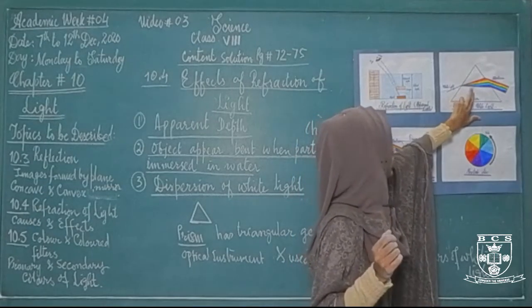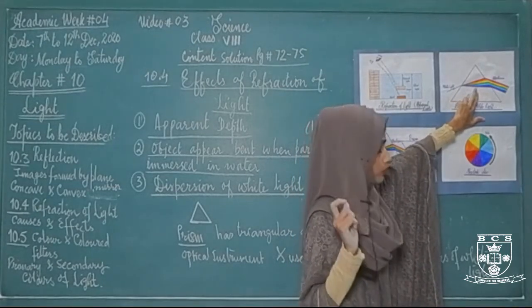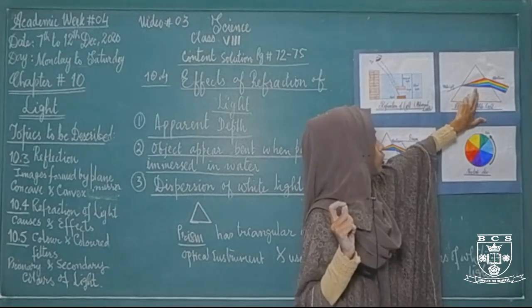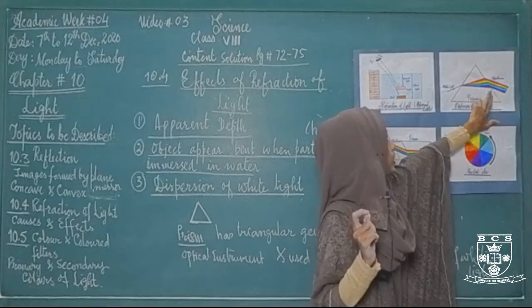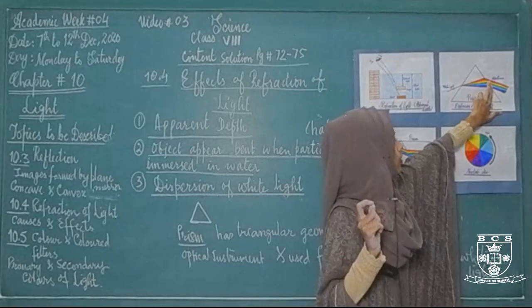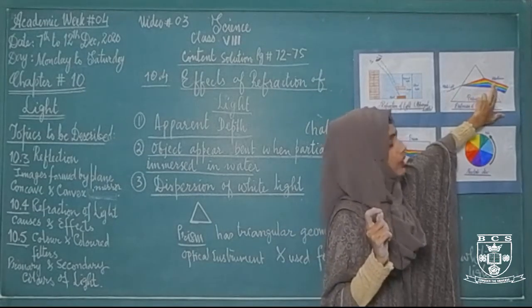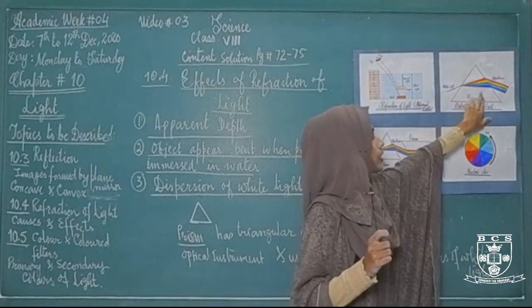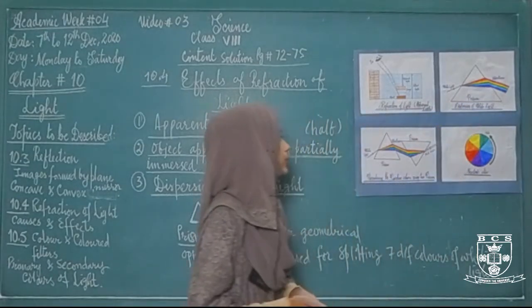The first color is violet. Violet color slows down most. Just because it slows down most, it is refracted most, whereas the speed of red color is very high, that's why it is refracted less. So this is a prism that is showing the splitting of white light into 7 different colors.